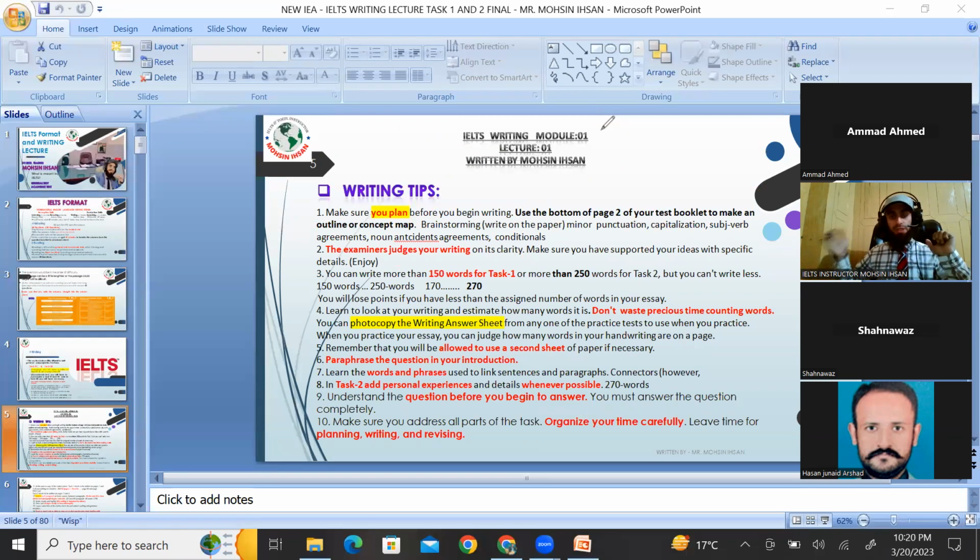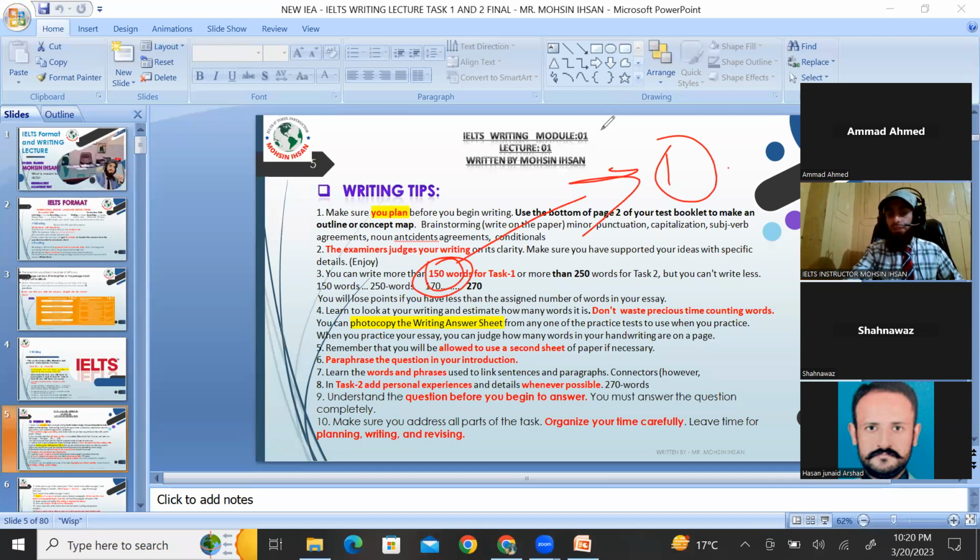Moreover, furthermore, in addition, firstly, all such things you have mentioned, and the structure is fine, then indeed 100% surety is there that you can get easily 3 out of 3. Right now, second thing, instead of 150 in task 1, your target shouldn't be less than 170. If you wrote 140 words, you would be penalized by 1 or 2, 3, 4 score. That would be equal to 0.5 band, right?